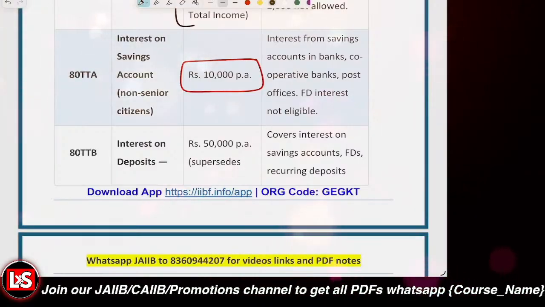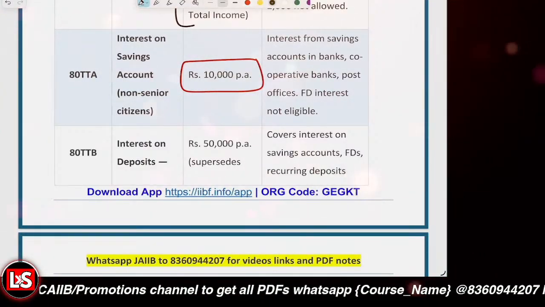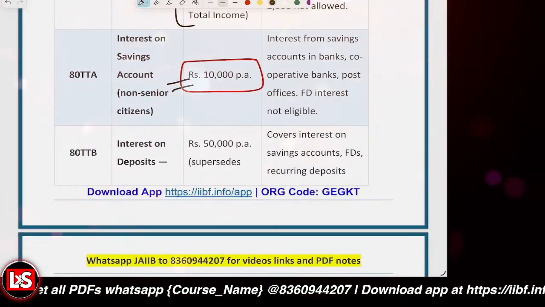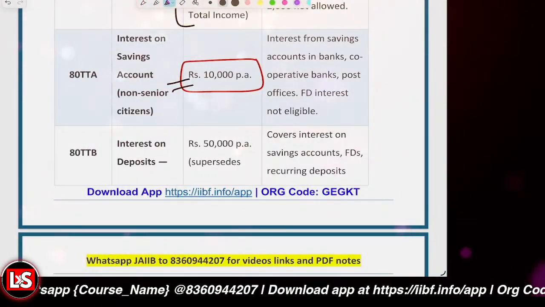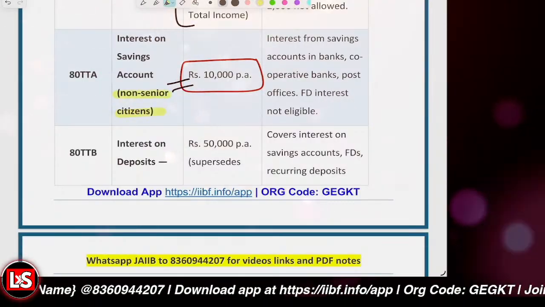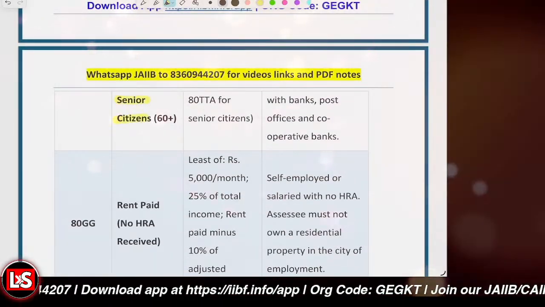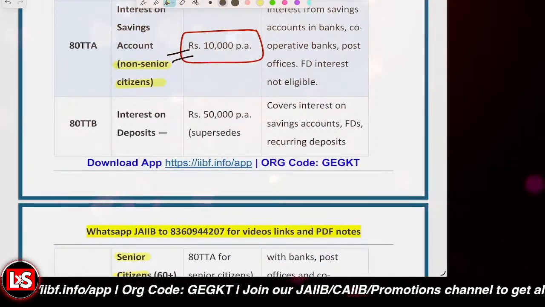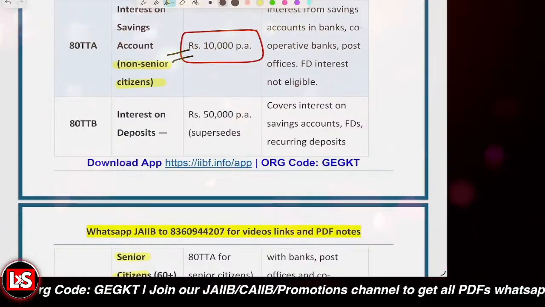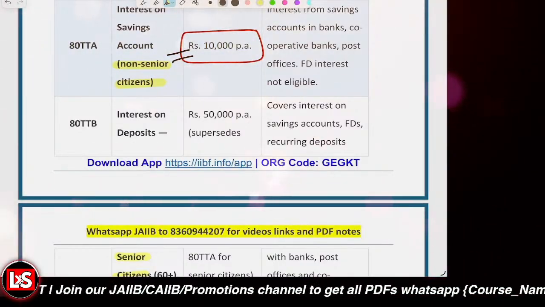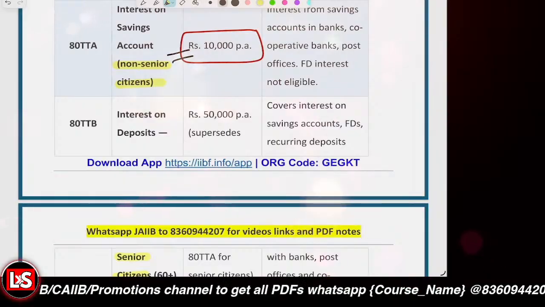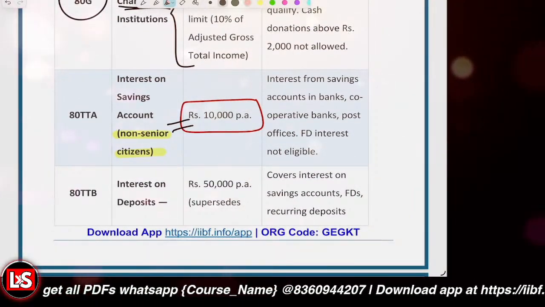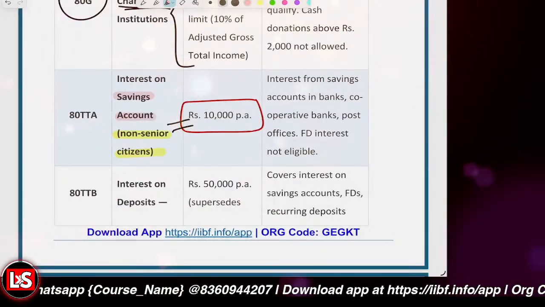It is related to interest on saving account for the non-senior citizens. And further, if we are talking about the 80TTB, that is basically for the senior citizens. So this one is for the non-senior citizens, and for the senior citizens, it is 80TTB. For that scenario, it was 50,000 rupees for the interest deduction, up to rupees 50,000, and it covers the saving plus FD plus RD, everything interest. But for the 80TTA, for the non-senior citizens, it is just covering the saving accounts of 10,000 rupees.